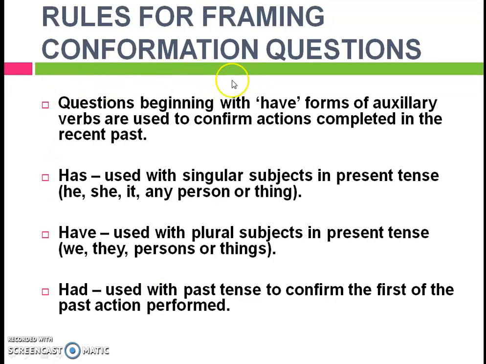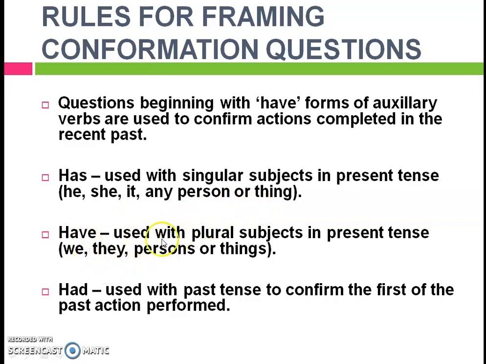Rules for framing confirmation questions. Questions beginning with have forms of auxiliary verbs are used to confirm actions completed in the recent past. Has is used with singular subjects in present tense. The has form will be taking subjects like he, she, it, or any person or thing.